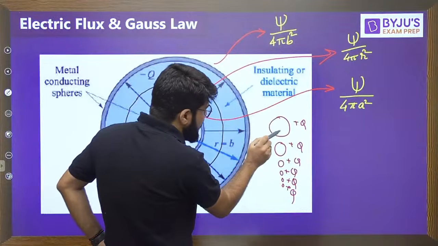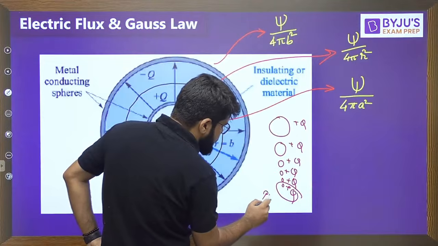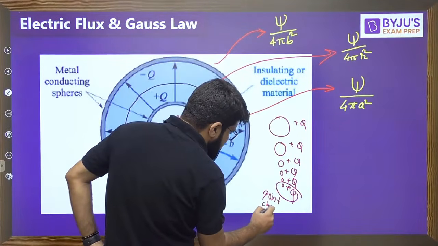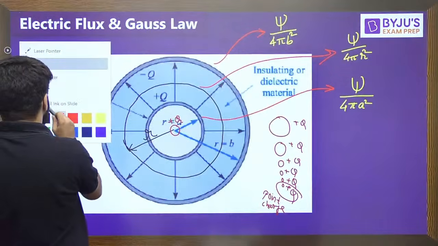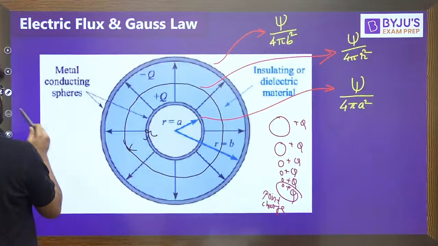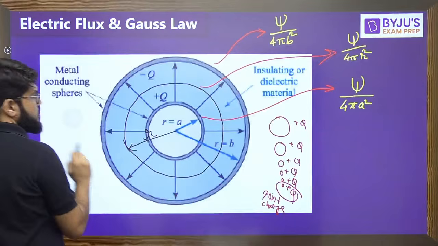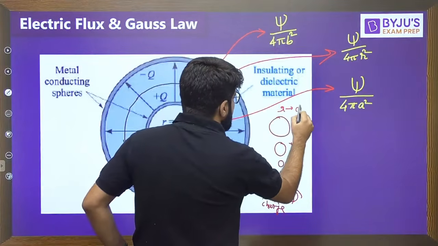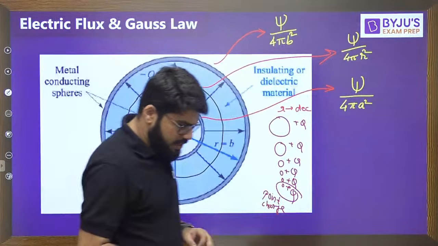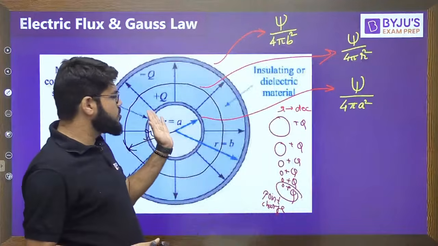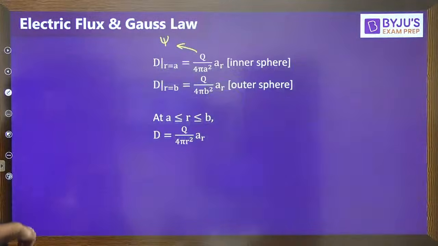So when you decrease the radius but maintain the same charge, it just looks like a point charge, isn't it? So when you decrease the radius, this is the effect, and eventually you can call it a point charge. But it had the same charge, and because of the flux concept, that same charge will again appear on the outer sphere. The radius was small, so it is appearing like a point charge.